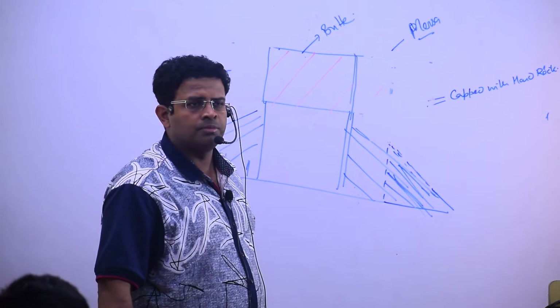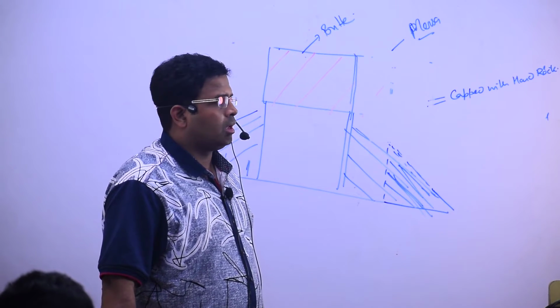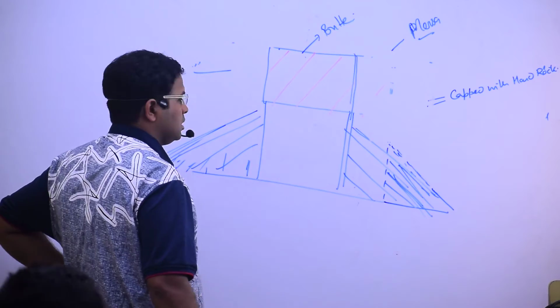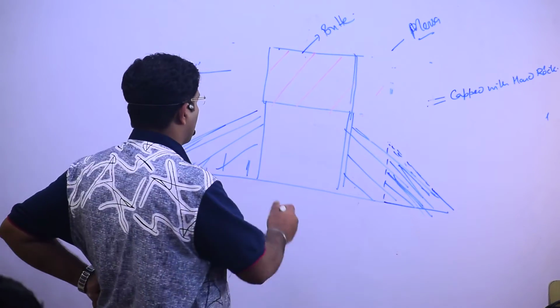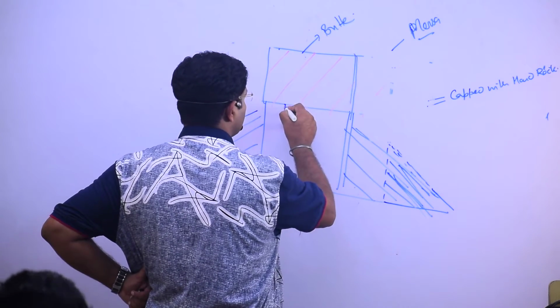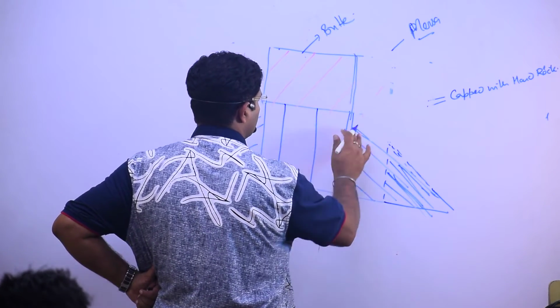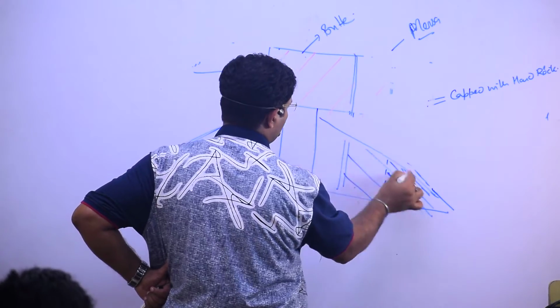Getting my point? And thereafter it keeps on happening. Again the erosion keeps on happening. And then we have been able to see like Earth.